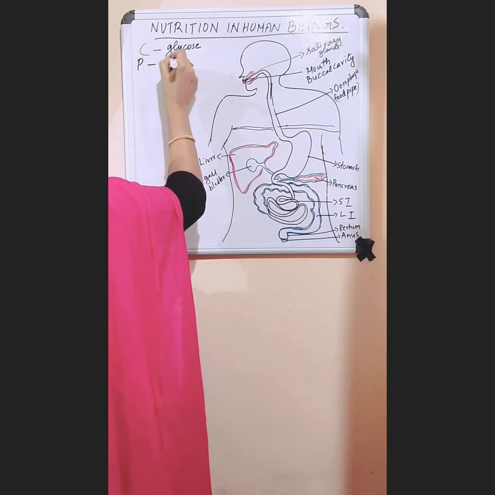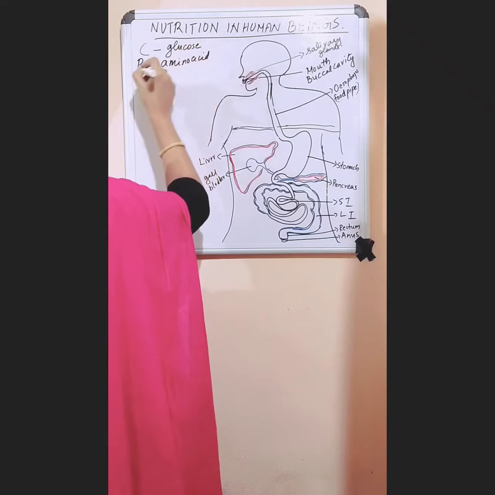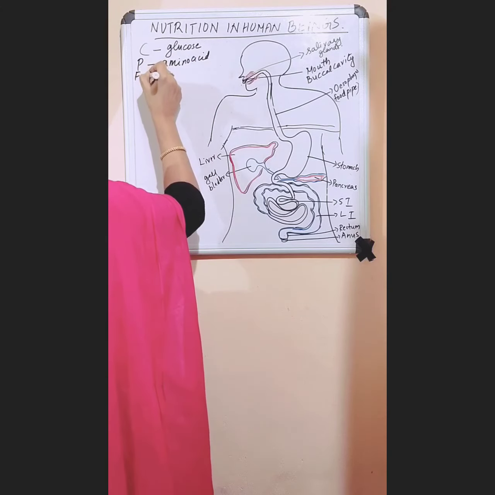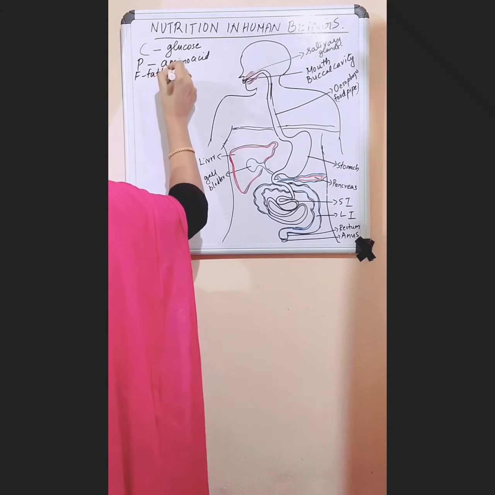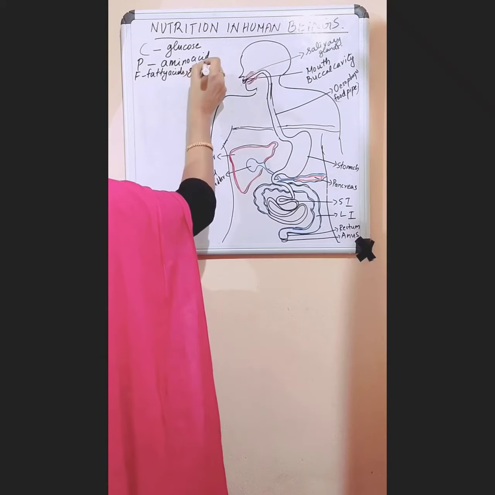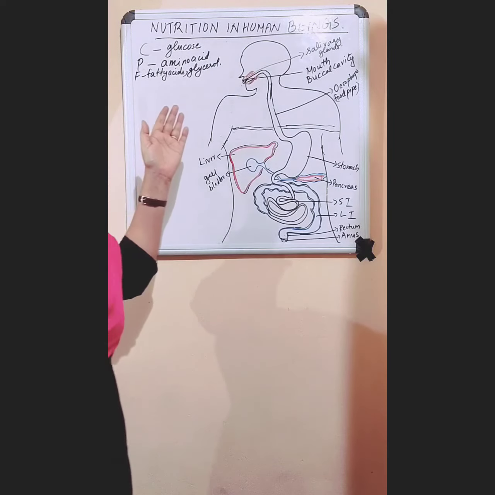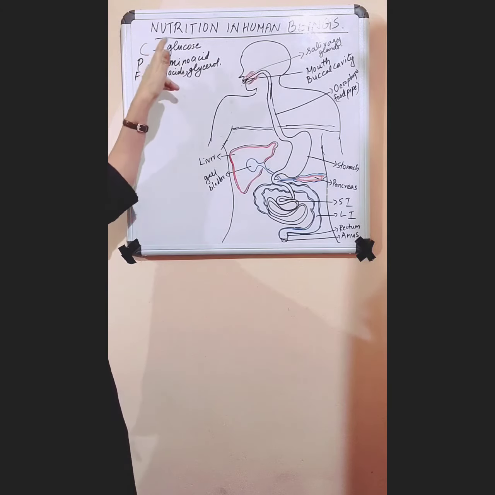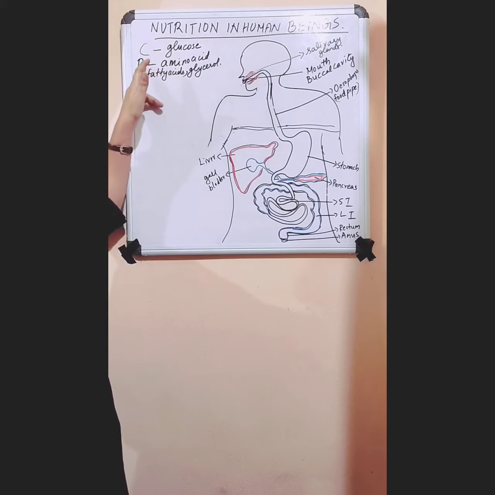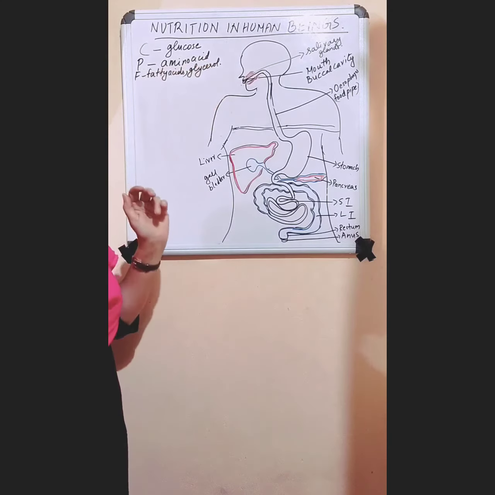Proteins change into the simpler form, amino acids, and fats change into fatty acids and glycerol. So what happens to the food after digestion? Carbohydrate changes into glucose, proteins into amino acids and fats into fatty acids and glycerol.